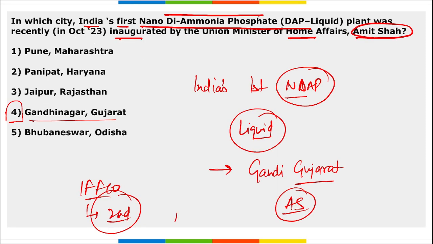And the first one is where? The first one is in Kalol. Second one is in Gandhinagar, Gujarat.